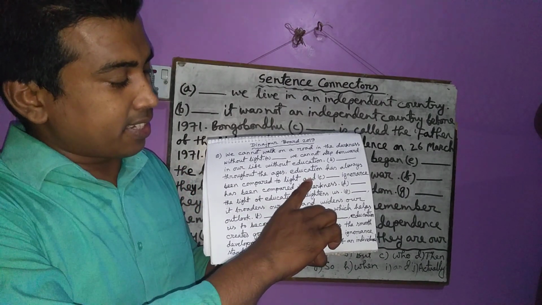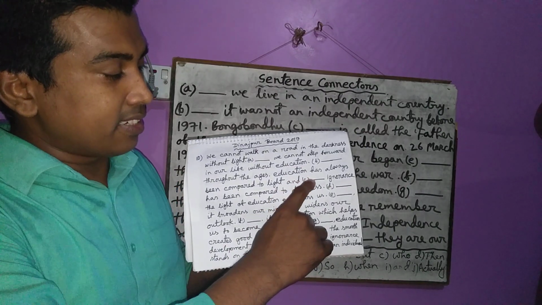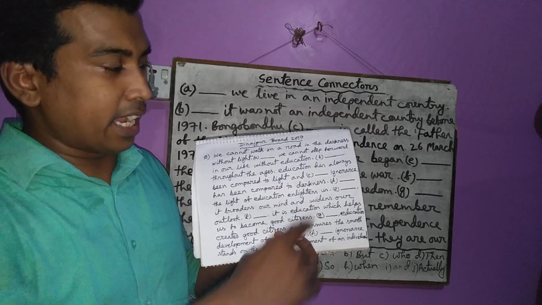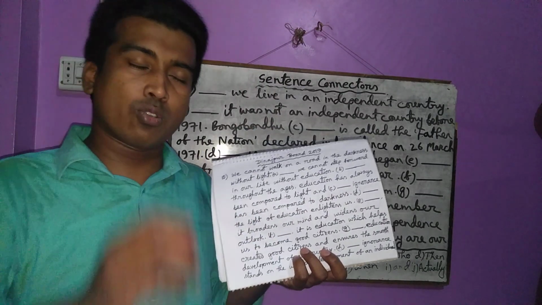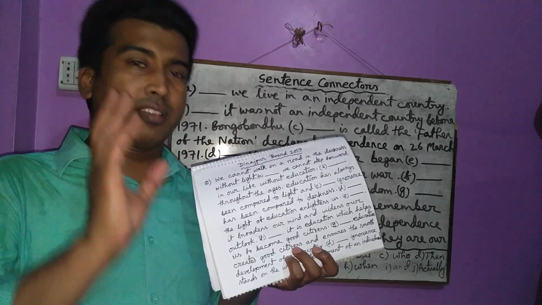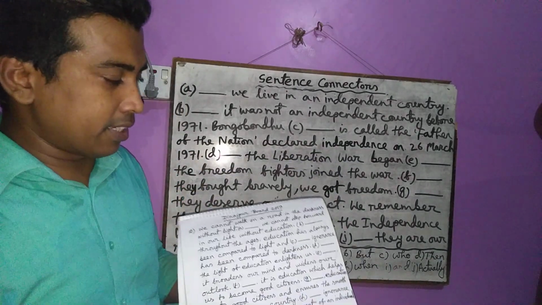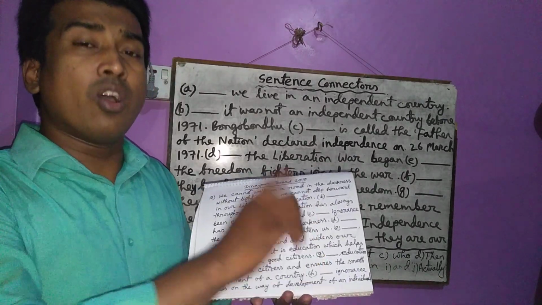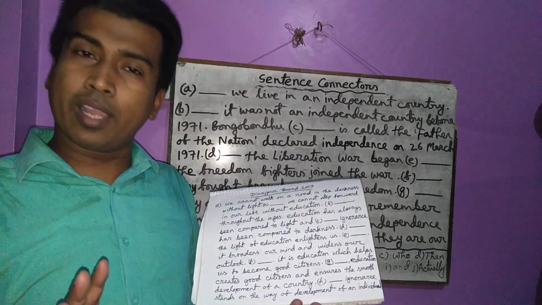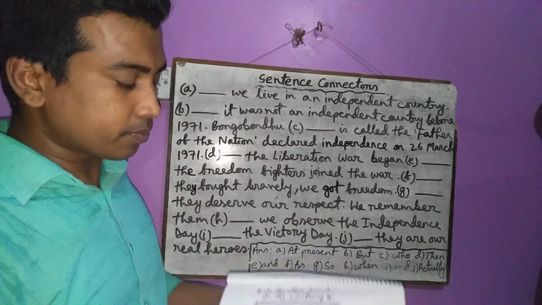Actually in this sentence you will get another gap, that is and dash and gap. Ignorance has been compared to darkness. Totally contrasting point, totally different thing. So let us know what will I use here. I have to use here on the other hand. Why? Let us know use of on the other hand.